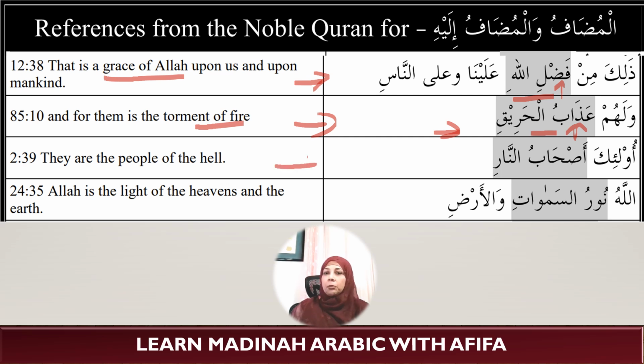So for the next verse, it is ashabun nari, the people of the hell. So ashabu means people, and it can also mean companions. And the next term is in the majroor case, which is the mudaf ilayhi, which is an-nari. Okay, and the final one here is nurus samawati. It is light of the heavens.